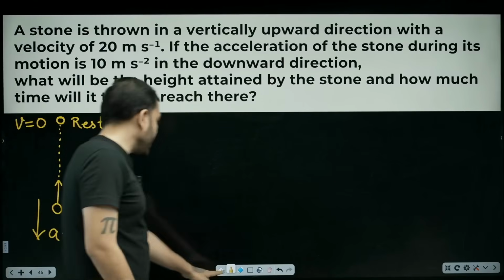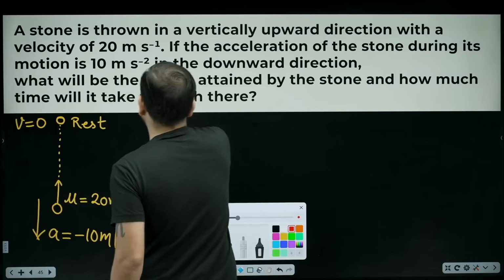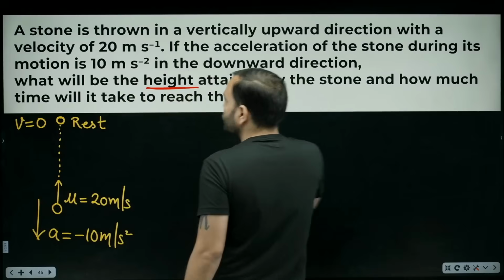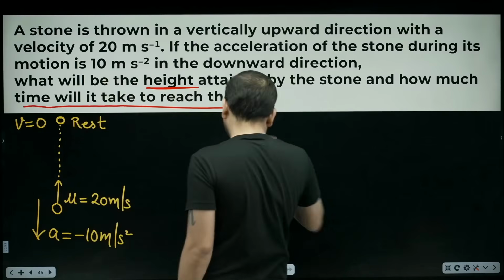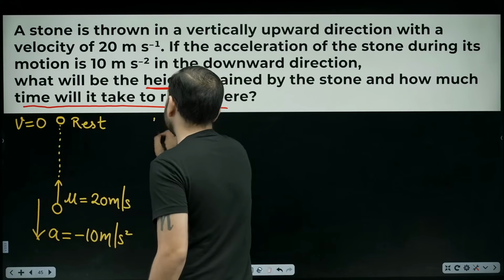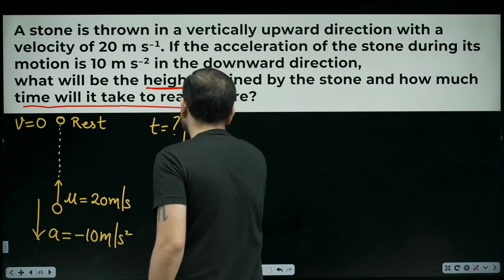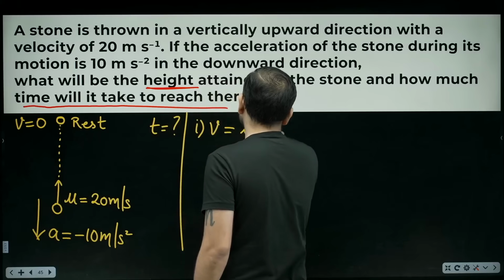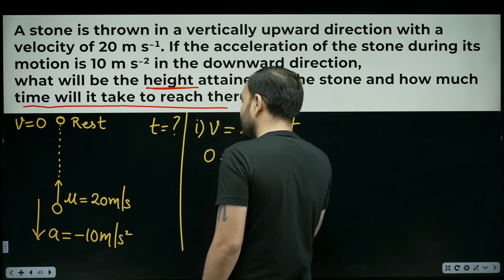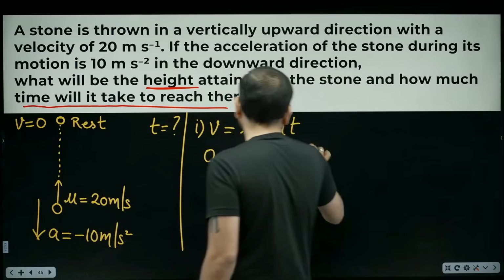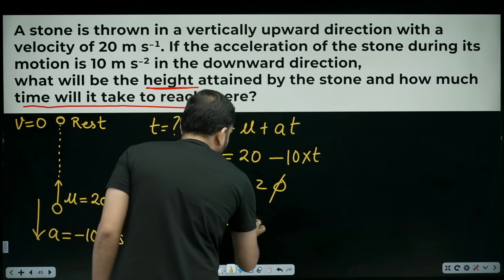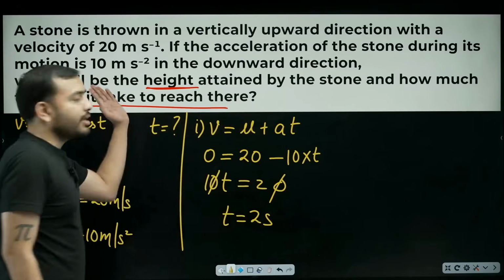The question asks two things. First, what will be the maximum height attained? The height here is the same as the distance traveled upward. Second, how much time will it take to reach that height? Let's find that first. We know U, we know A, we know V, and the time is being asked. So let's apply the first equation: V equals U plus AT. Final velocity V is 0, initial velocity U is 20, acceleration is minus 10, and T is unknown. Rearranging, we get 10T equals 20. Cancel from both sides, T comes to be 2 seconds. That means after 2 seconds, it will stop.